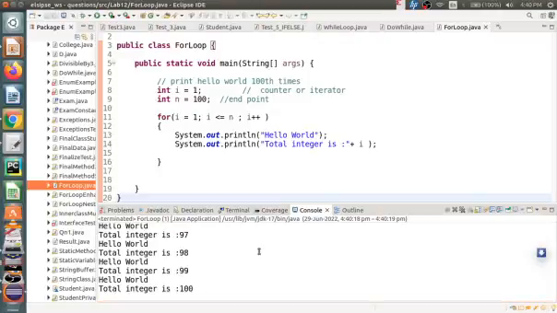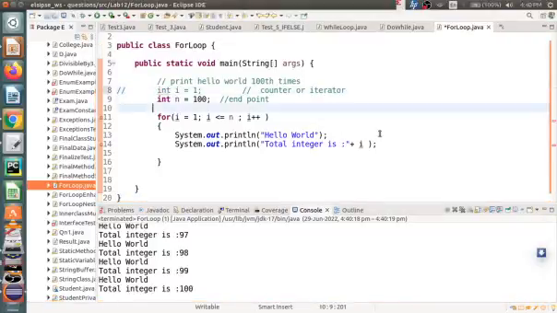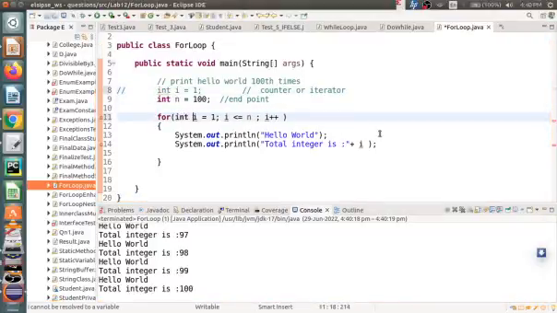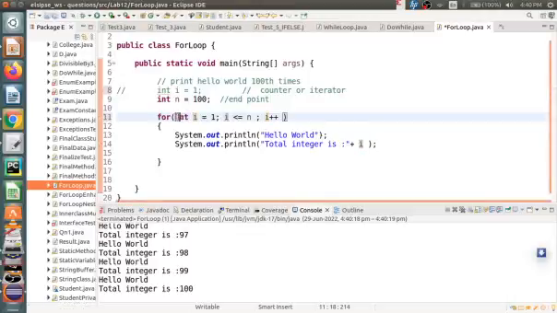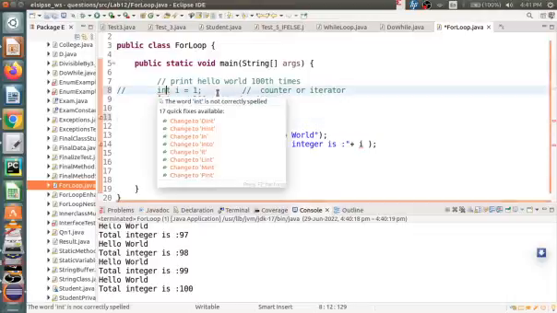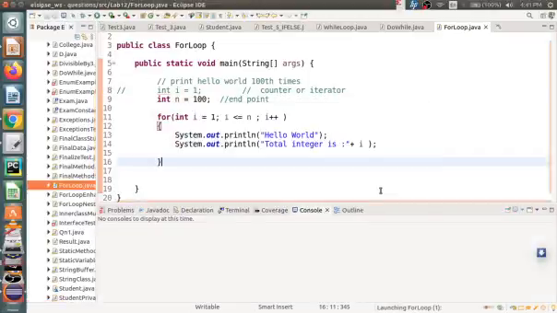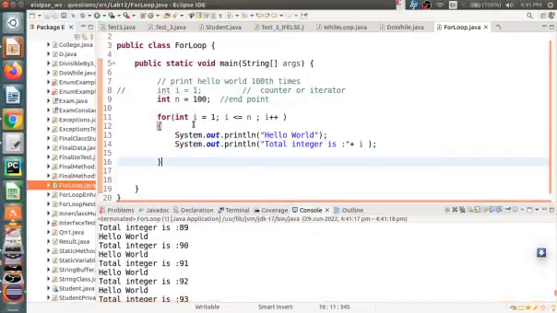So this way I can write it, or I can declare the variable itself here inside the for loop parenthesis: int i equal to 1. I can write it in this way also, and then i less than n, i plus plus. Let us execute this first one. Yes, this will run. This is a valid statement.